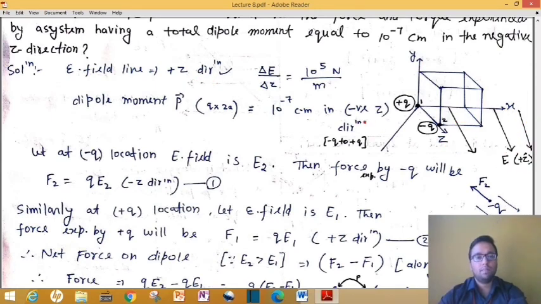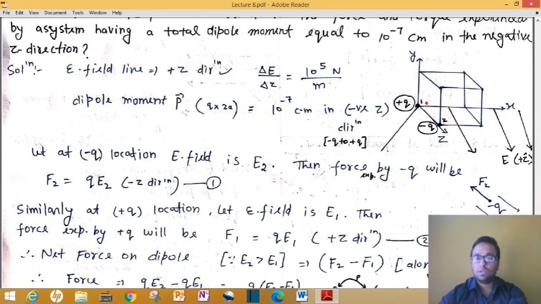Then it is given that the electric field is increasing with distance, that is delta E by delta z is 10 raised to the power 5 Newton per meter. It should be, I think, Newton per Coulomb per meter. So your electric field is not constant here, it is increasing along the z direction.